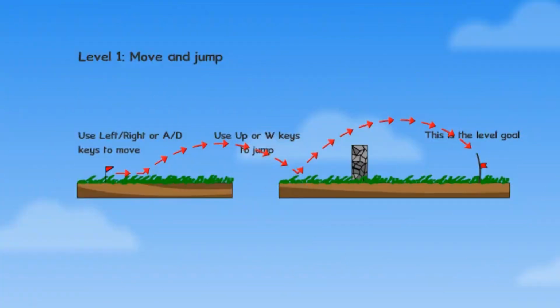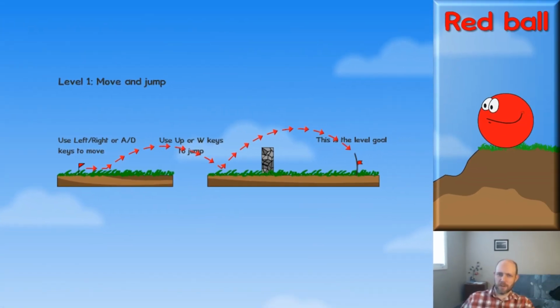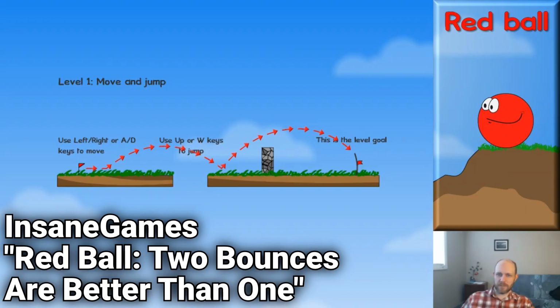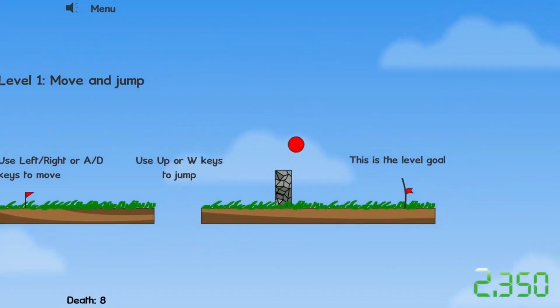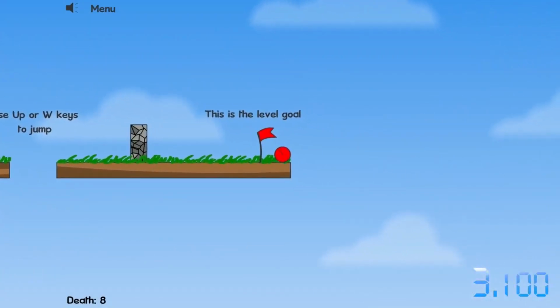However, the apparent impossibility of beating 3.133 was uprooted through a video posted by a runner named Insane Jetman, with the title, "2 bounces are better than 1." By precisely jumping 2 times instead of 1, a runner could beat the level a single frame faster than what was believed to be possible.